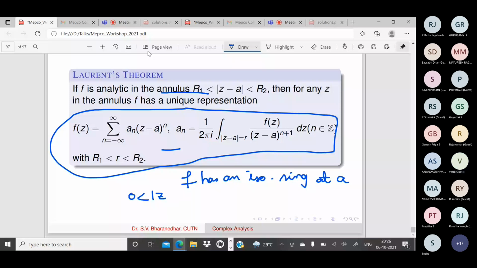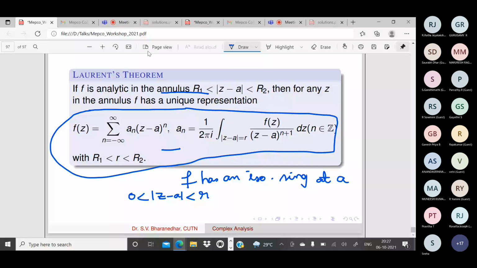So in this case, R1 is equal to 0 and R2 is equal to R. And you can classify these singularities using this Laurent series. If there are no negative terms, then that singularity is a removable singularity. If you have a finite number of negative power terms, then that singularity is a pole. If there are infinitely many negative terms, it will be an essential singularity. Okay, so the residue of a singularity for a function is defined as a minus 1.